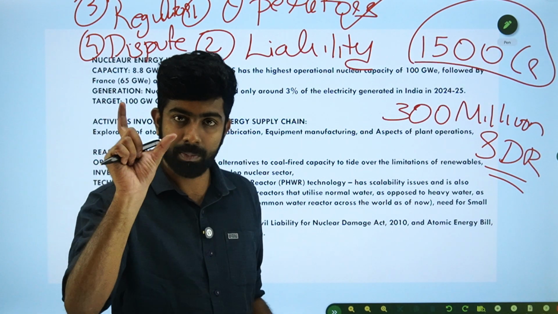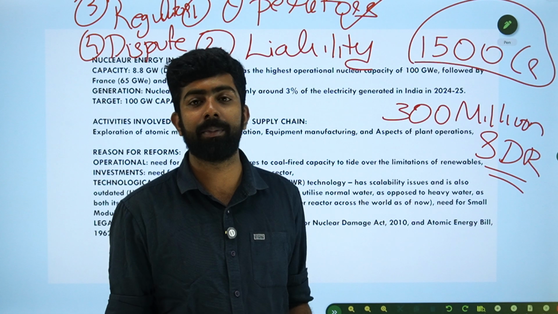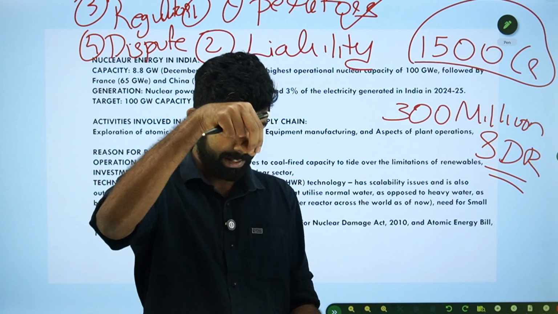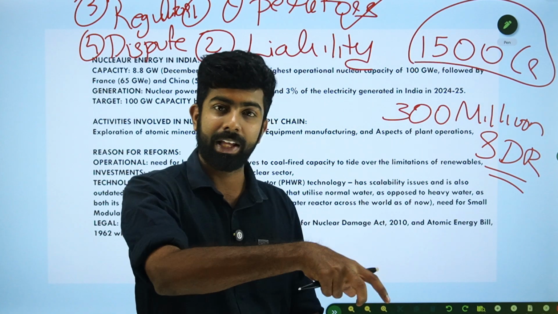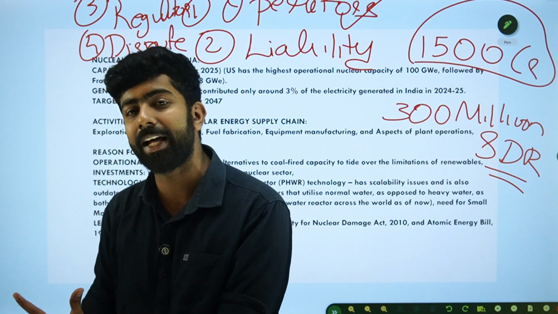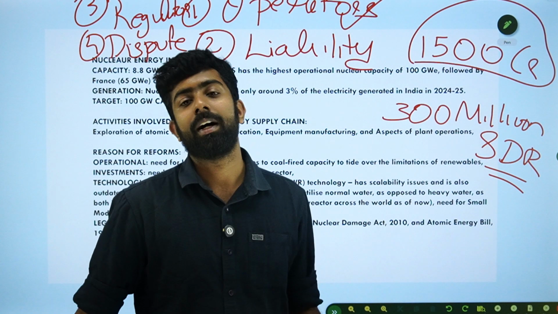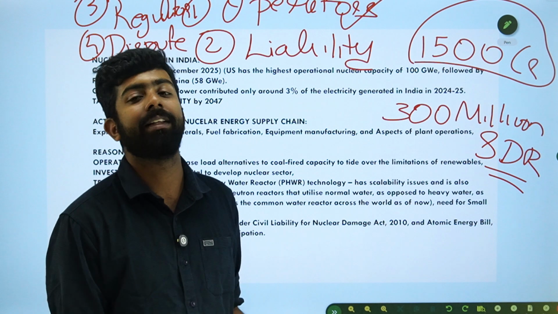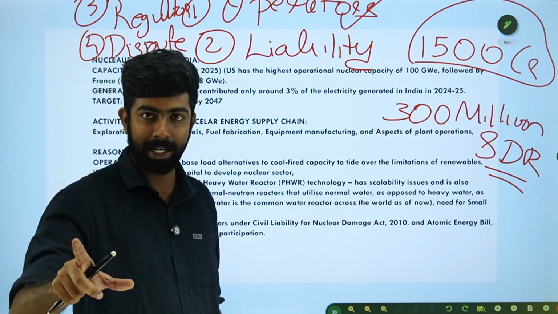What part does the Shanti Act actually remove? That the operator can claim recourse from the supplier if the equipment supplied was defective and actually caused the nuclear damage. That ground is no longer there for the operator to claim compensation from the supplier. So I hope that is clear.